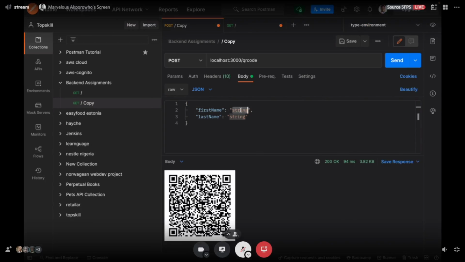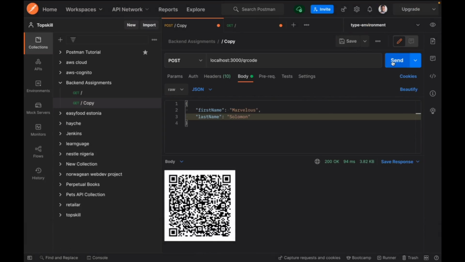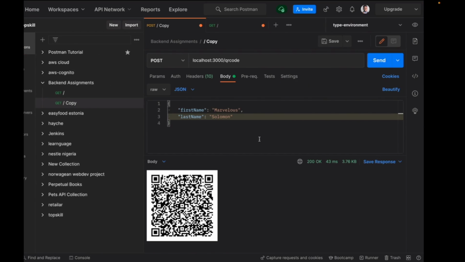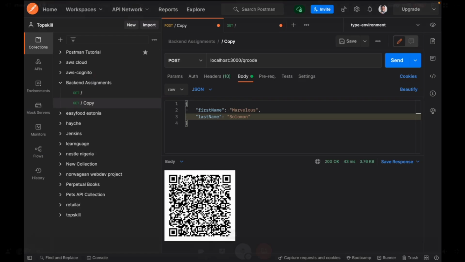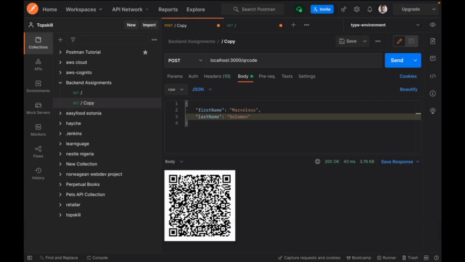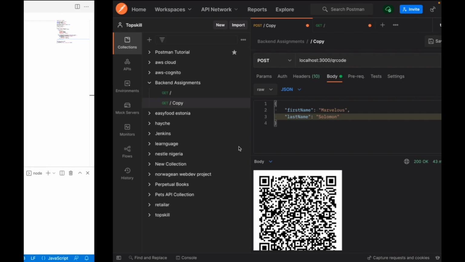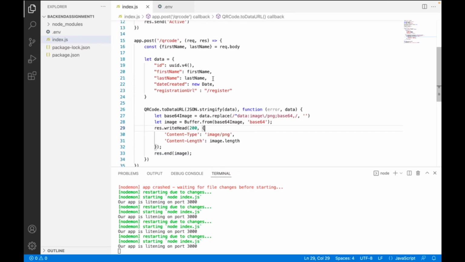I can decide to use my name, and of course you get different data. You can use a QR code reader to capture this, and I'm very sure you would see a bunch of stringified text, right? Because we just stringified the whole thing. Ideally, you might want to make this look more presentable.